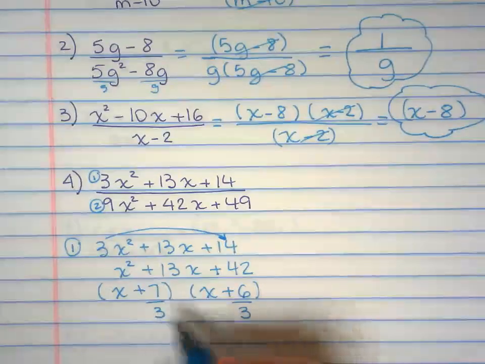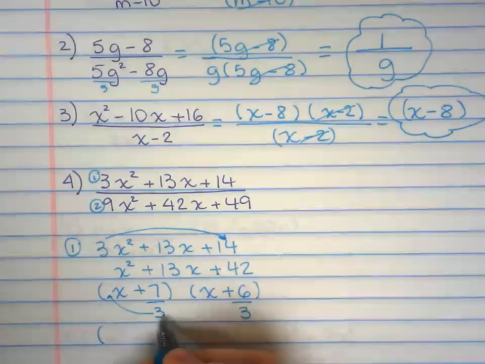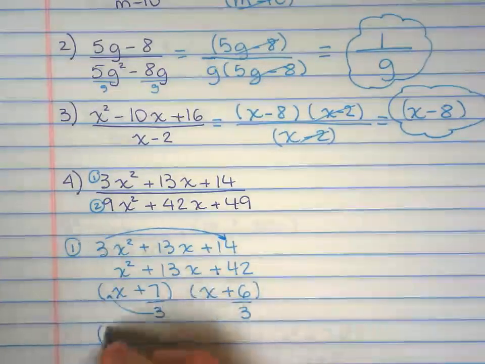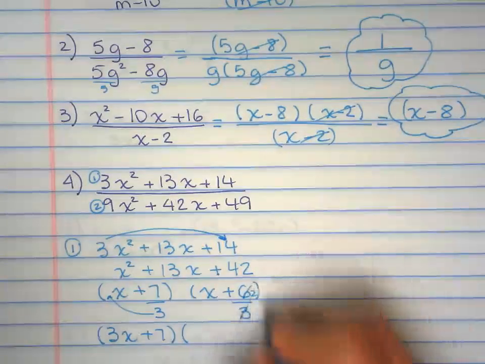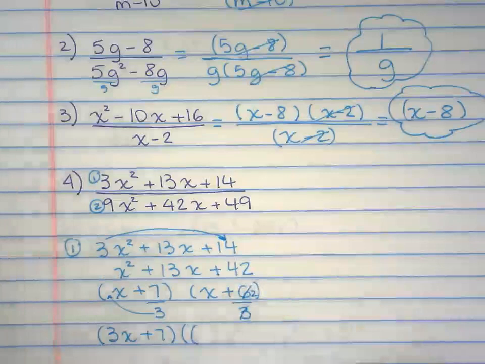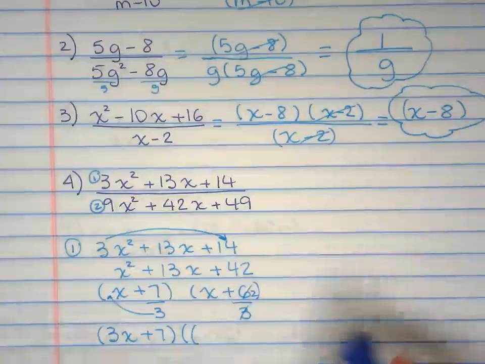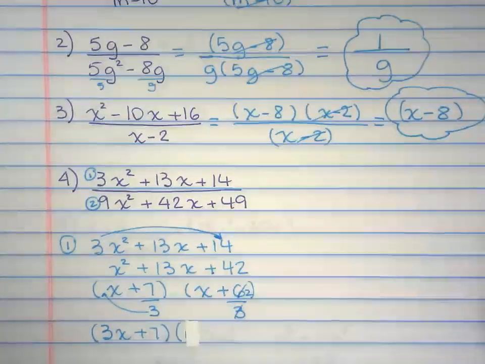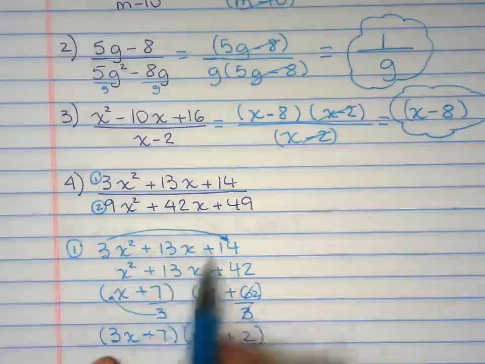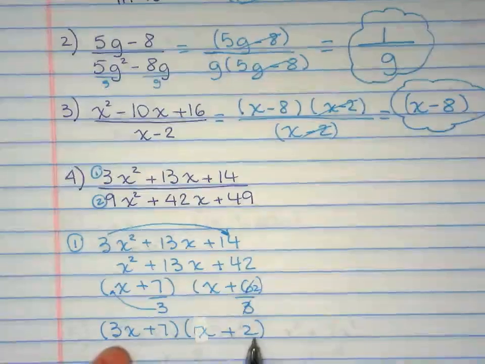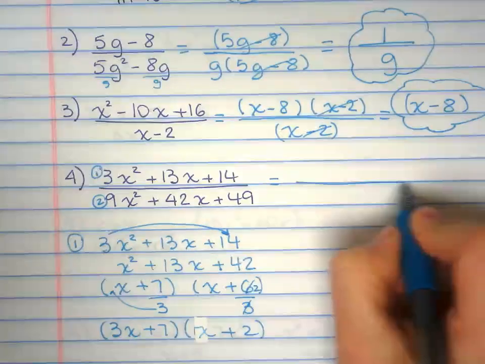Simplify the fraction. You can't simplify. So the denominator right there goes right back in the front. So 3x plus 7. Simplify that, you get 2. So x plus 2. So we did all this work just to simplify our numerator right there. So I'm going to go back here and plug in my numerator.